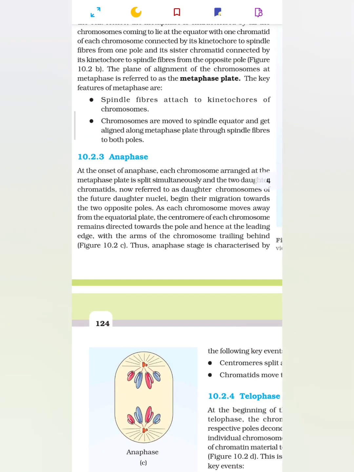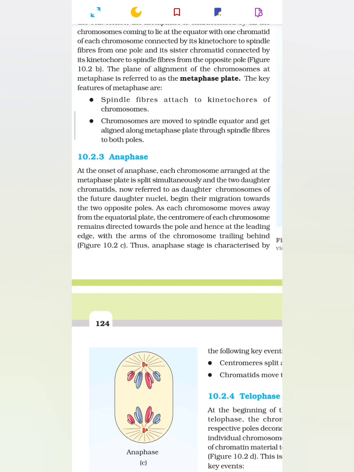10.2.3 Anaphase. At the onset of anaphase, each chromosome arranged at the metaphase plate is split simultaneously and the two daughter chromatids, now referred to as daughter chromosomes of the future daughter nuclei, begin their migration towards the two opposite poles.